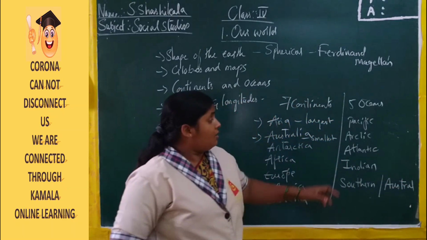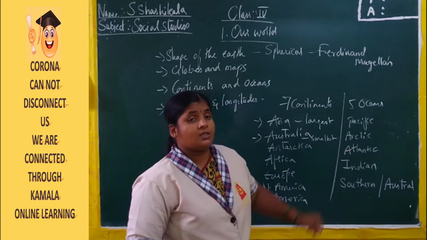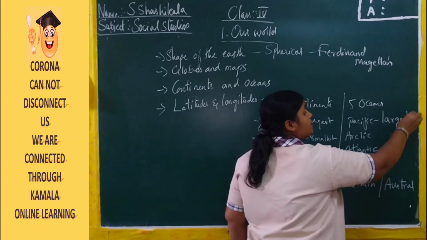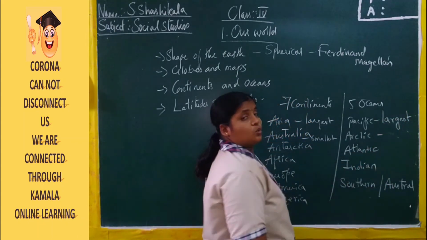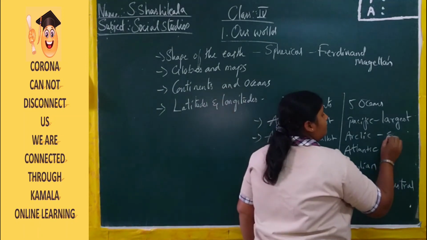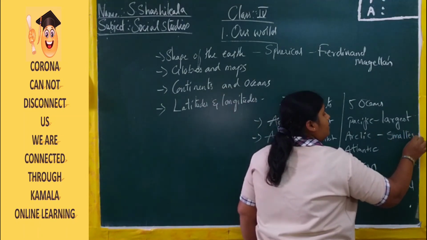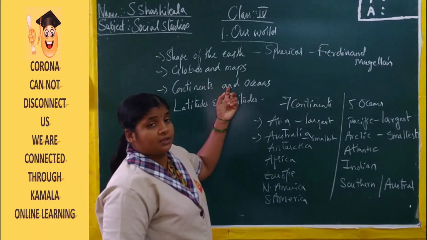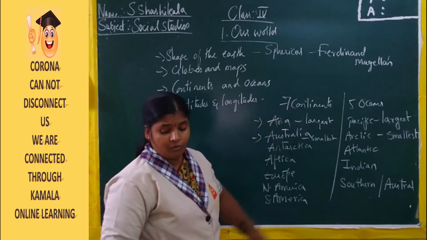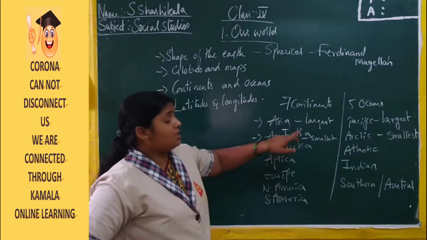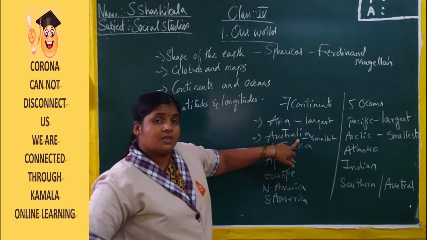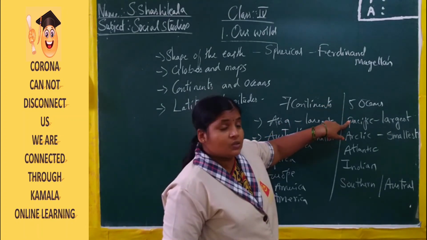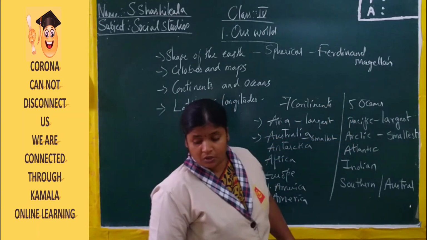Right? Now, among all the 5 important oceans, which is the largest ocean here? Largest ocean is Pacific Ocean, and it is the deepest ocean. And which is the smallest ocean? Arctic Ocean. So with this we have completed the third learning objective. This is 7 continents and the 5 oceans. Among all the 7 continents, Asia is the largest continent. Australia is the smallest continent. Among the 5 important oceans, Pacific Ocean is the largest ocean, Arctic Ocean is the smallest ocean.